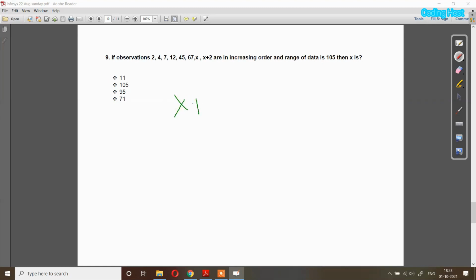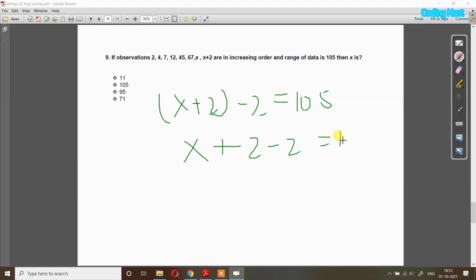So we will subtract the smallest number from the largest. So x plus 2 minus 2 is equal to 105. So this 2 will get cancelled with this 2. So here we will get x equal to 105. So the value of x is 105. So option B is the correct answer.